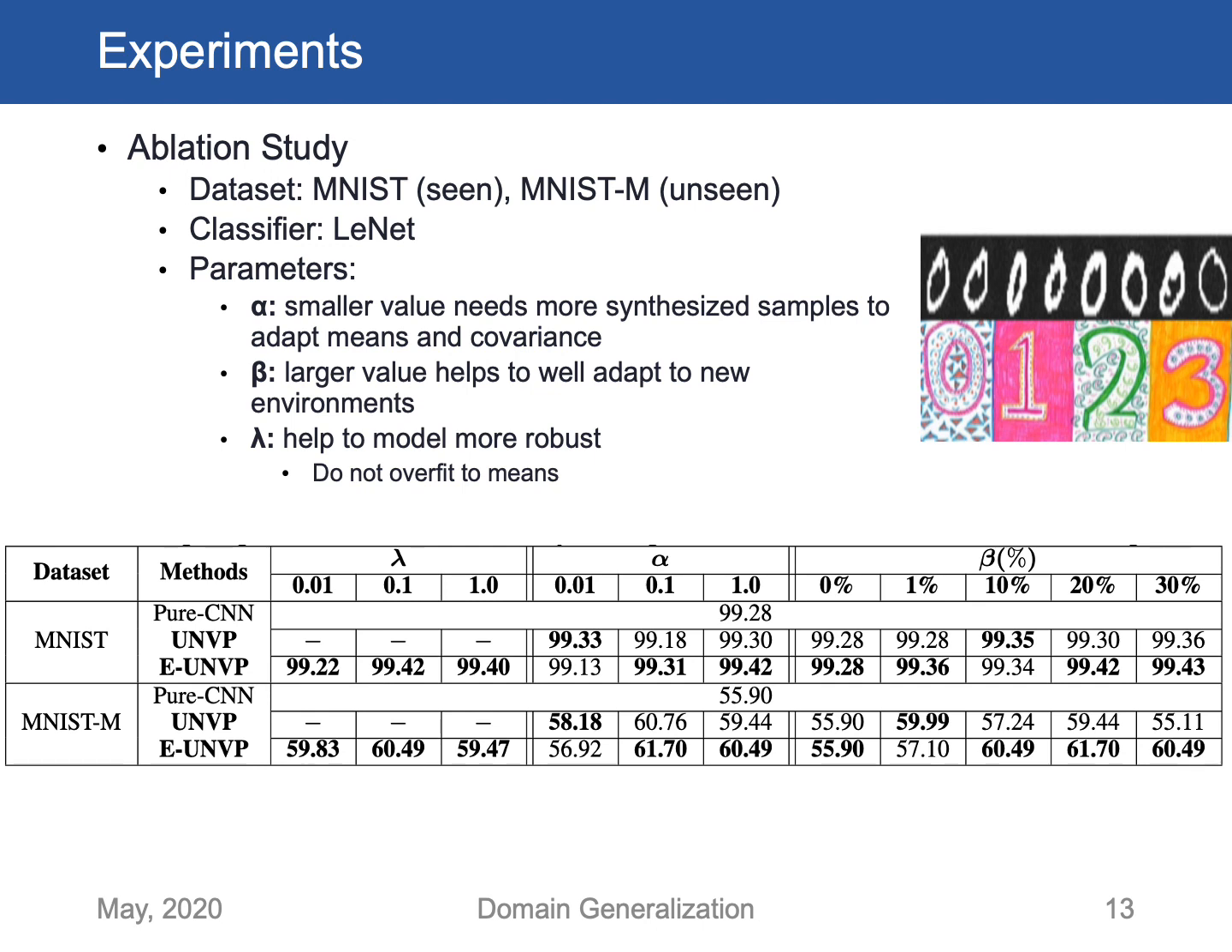Firstly, we investigate the effectiveness of hyperparameters in the ablation study. We use MNIST and MNIST-M as source training and testing datasets, respectively. To keep it simple, we use LeNet as a classifier. As a result, the smaller alpha needs more synthesized samples to adapt means and covariances. The larger beta helps to adapt well to new unseen domains, and lambda assists to learn a robust model.